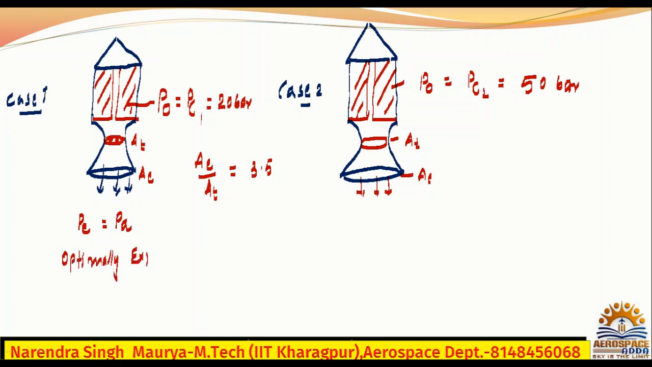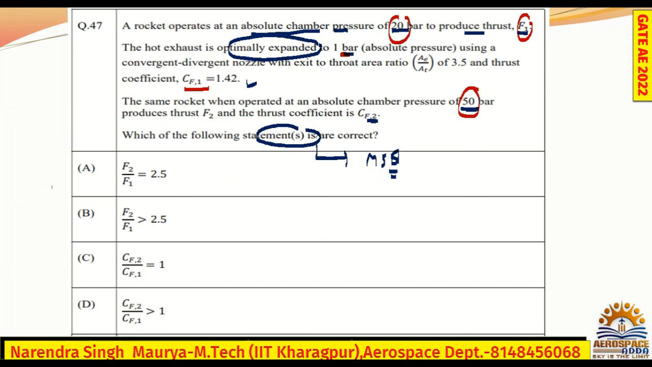This is the optimally expanded, or fully expanded, case. The other cases are under expansion and over expansion. So the fully expanded case is PE equal to PA, and this is case one. So you say PE1, and obviously here the thrust will be F1 and the thrust coefficient will be CF1, and that value they have also given to you: 1.42.